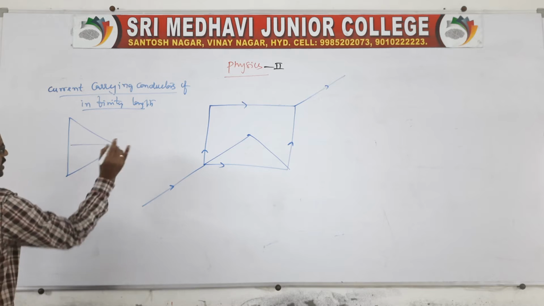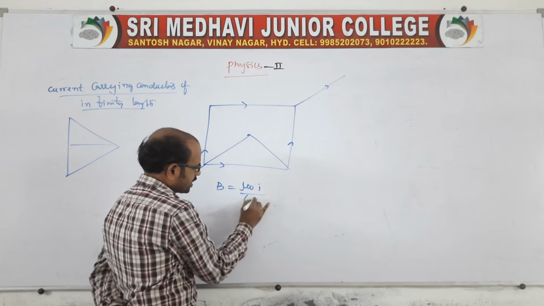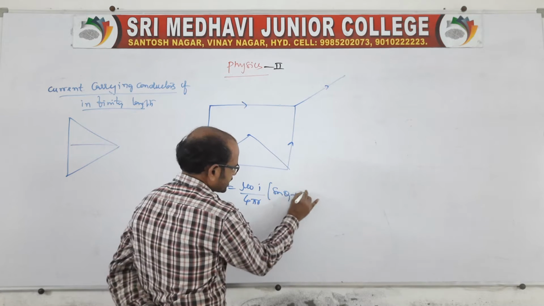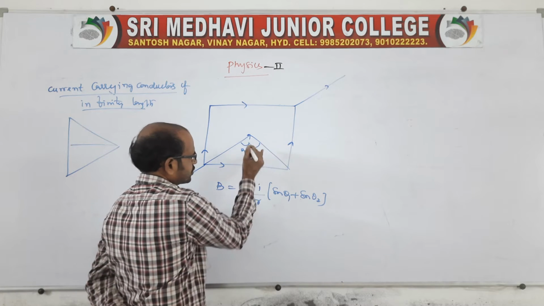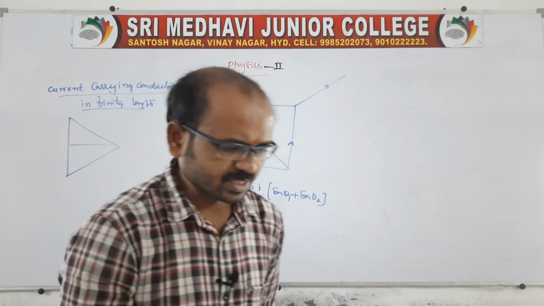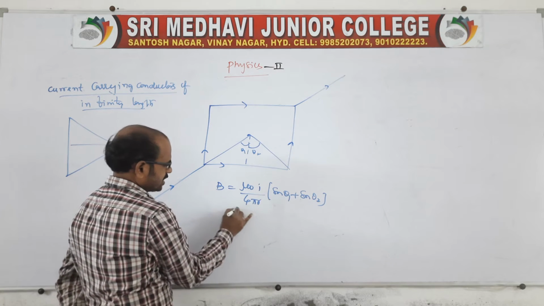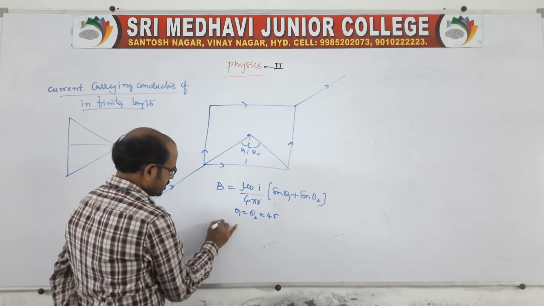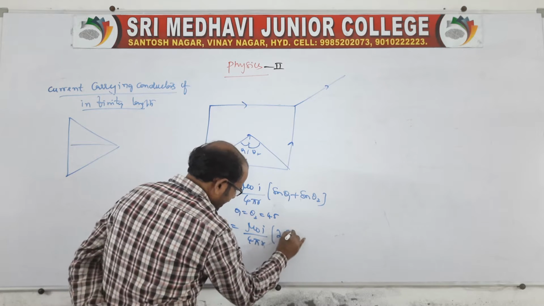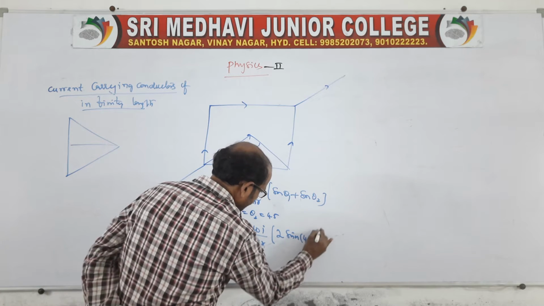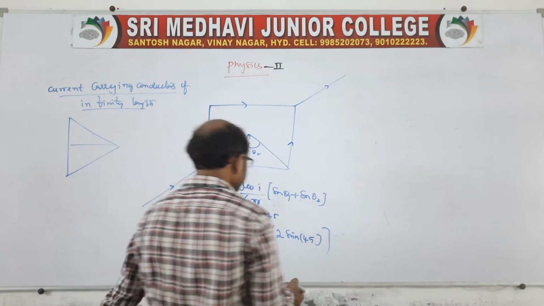Yes. There is a formula: B is equal to mu naught I by 4 pi r into (sin theta 1 plus sin theta 2). This is the formula. Here you take this as theta 1 and this as theta 2. Of course theta 1 and theta 2 are equal, which is 45, no? 90, 90. So theta 1 is equal to theta 2 is equal to 45. So B is equal to mu naught I by 4 pi r into 2 sin 45, because theta 1 and theta 2 are equal. Sin 45 is nothing but 1 by root 2.